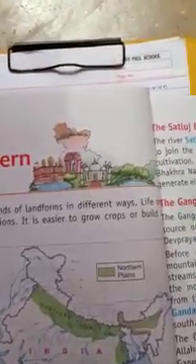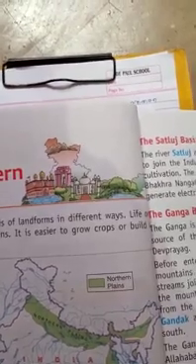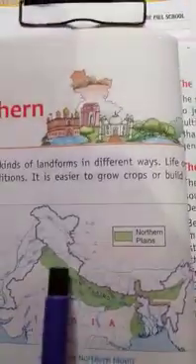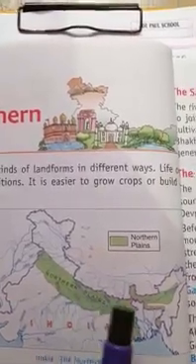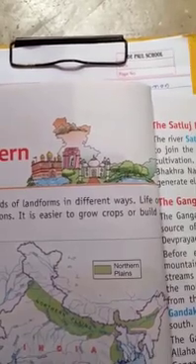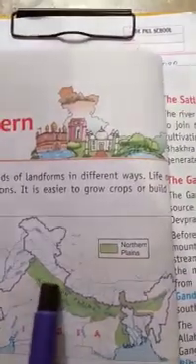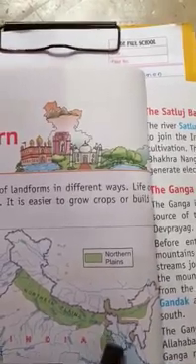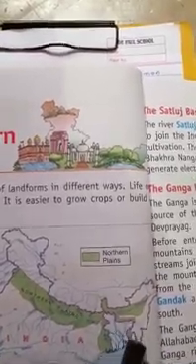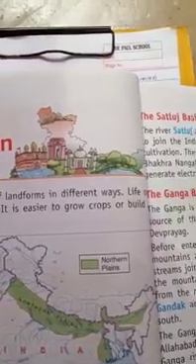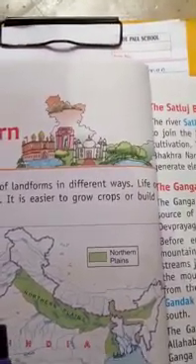So the northern plains of India are divided into three river basins: Satluj, Ganga, and Brahmaputra. One is the Satluj River Basin, then Ganga, and Brahmaputra. In India, two basins are there. One is the Ganga River Basin, and another is the Brahmaputra River Basin, and another one is towards the western part of India.